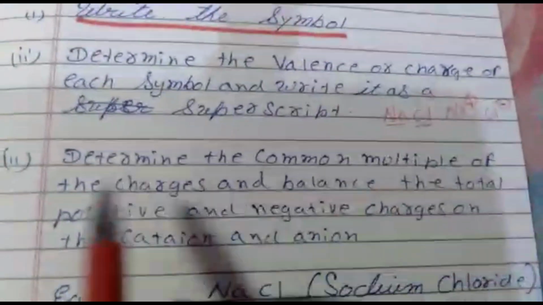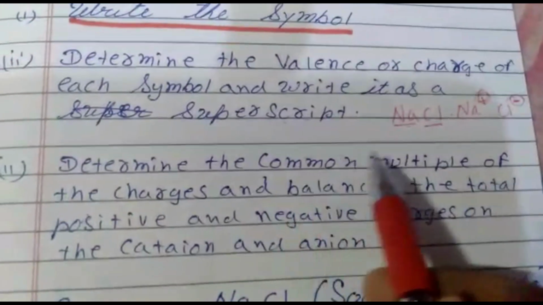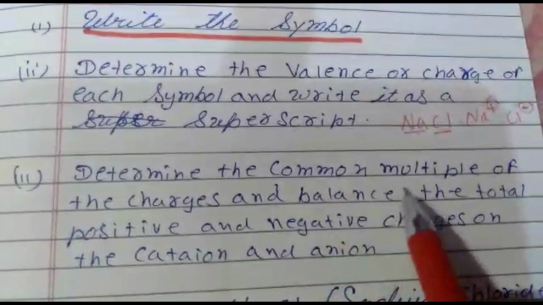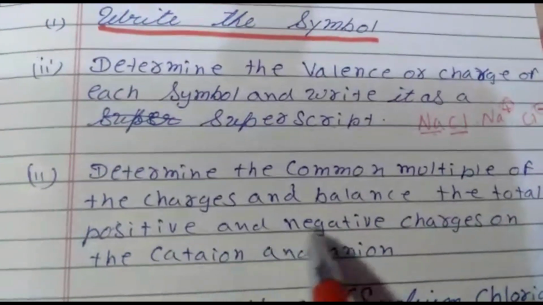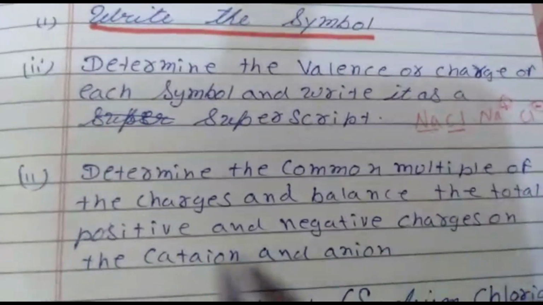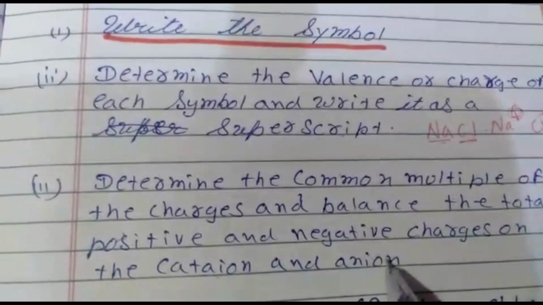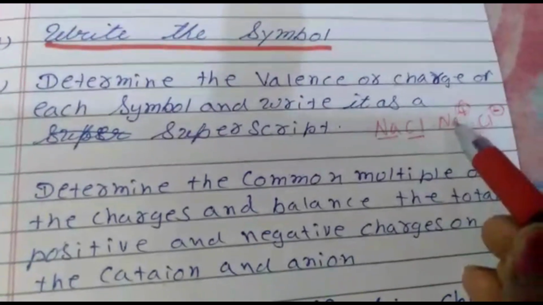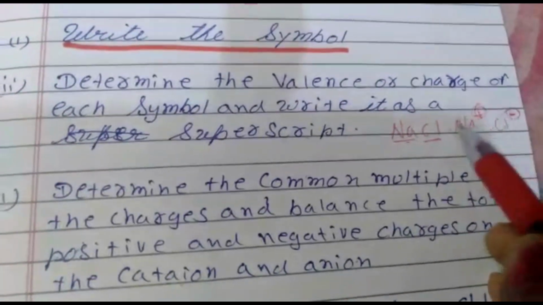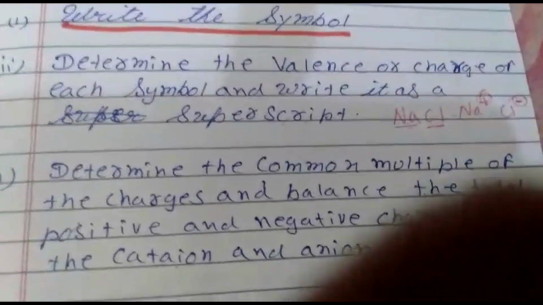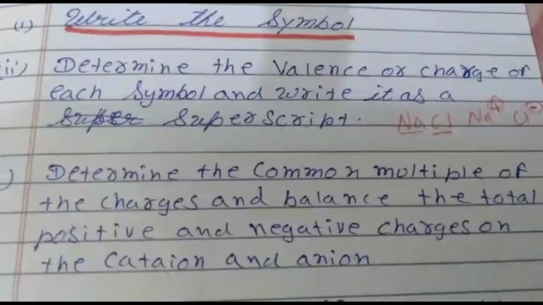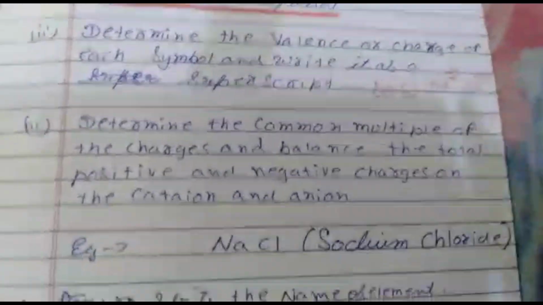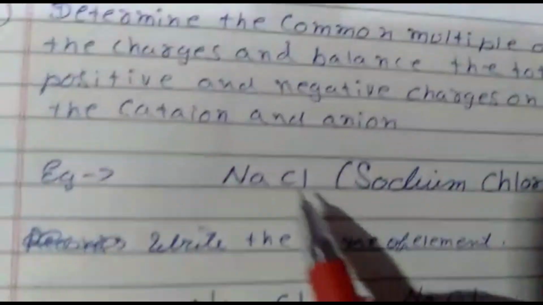Now the next step is to determine the common multiple of the charges and balance the total positive and negative charges on the cations and anions. Now what do you have to do? You have to see whether the charges on both sides are equal for both the elements. It should be equal so that the formula can be written easily. For example, let us see the example.